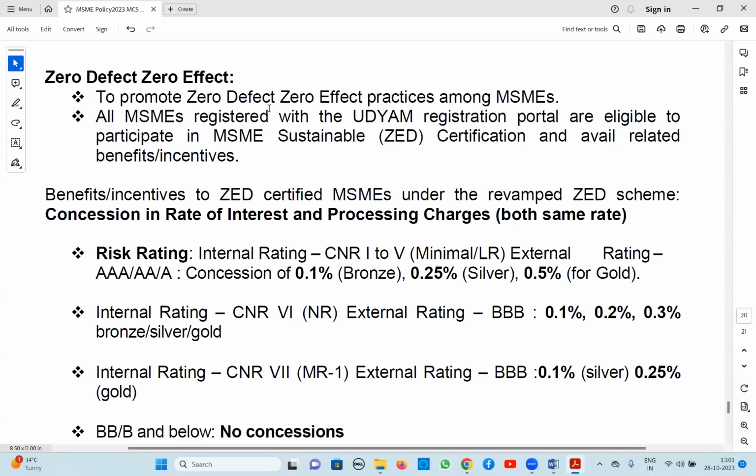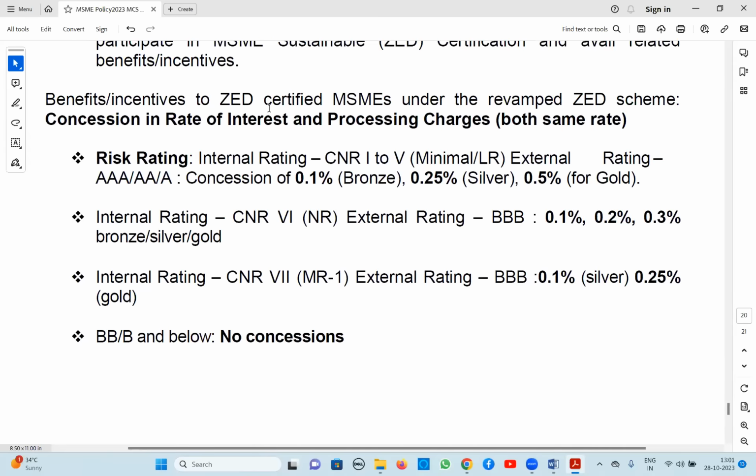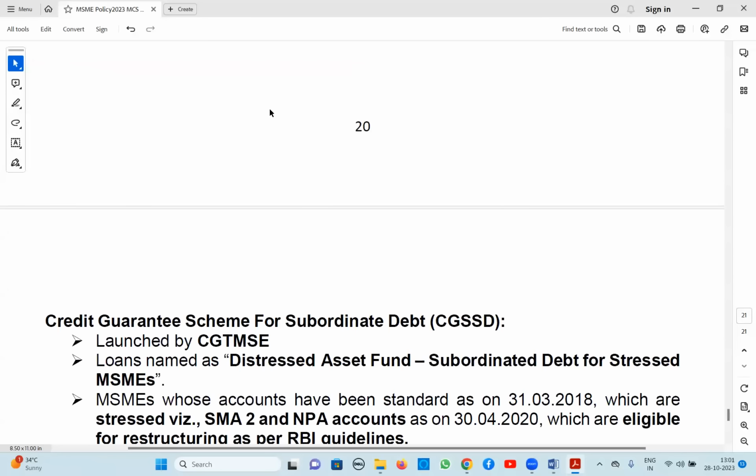And for moderate risk, only silver and gold are eligible, bronze is not eligible: 0.1% for silver, 0.25% for gold. And BB and below is not eligible, no concessions. So this is about ZED, zero effect, zero defect, right?